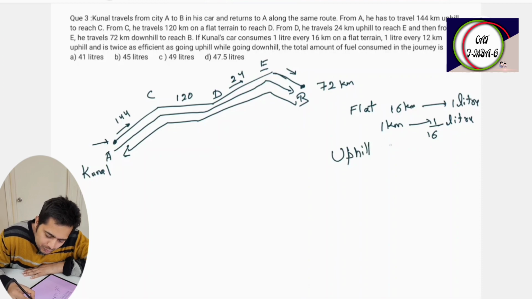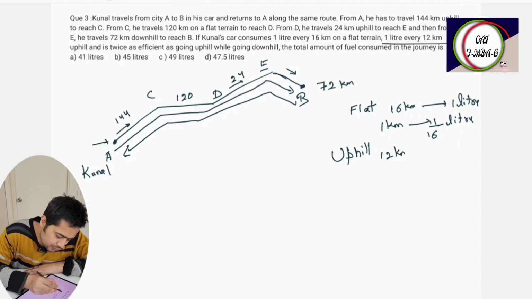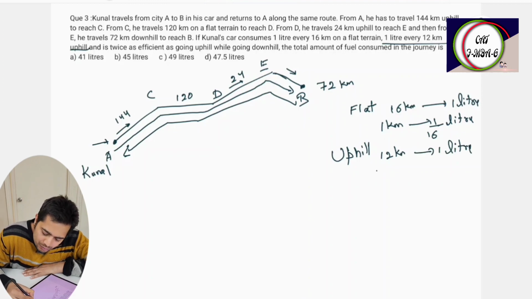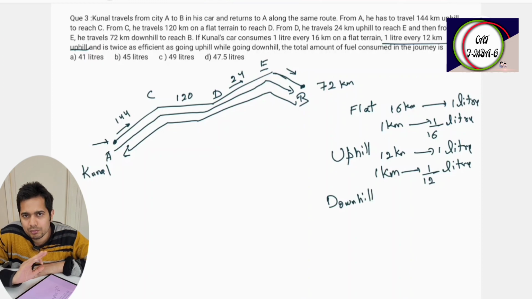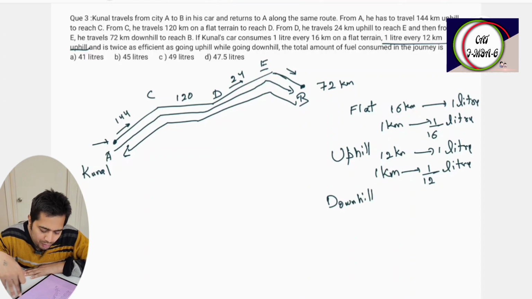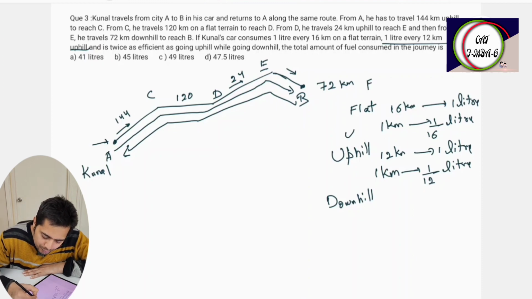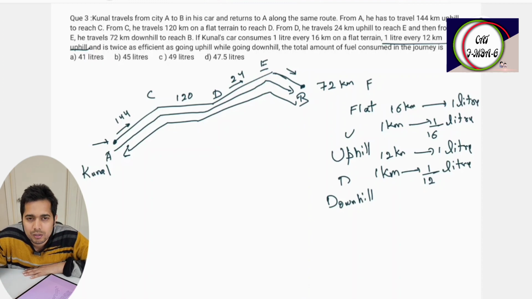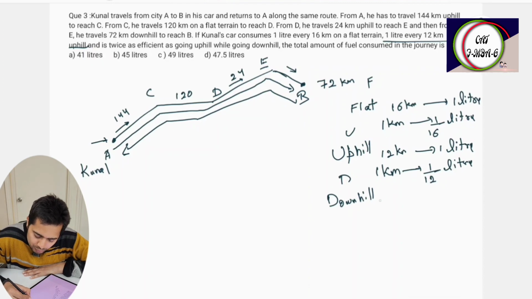Uphill, for 12 kilometers, it takes 1 liter of petrol. So for 1 kilometer, it will take 1 by 12 liter. Downhill. When you are expert in solving, you need not write all these things like flat. You can just use F, up, D to save your time in the actual exam. Okay. So downhill